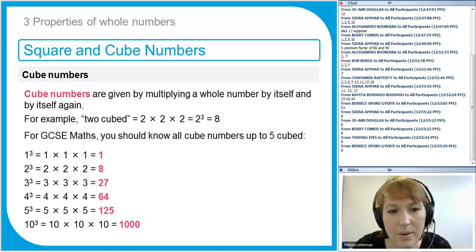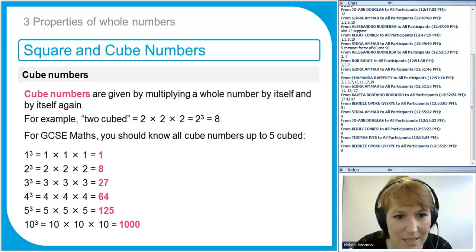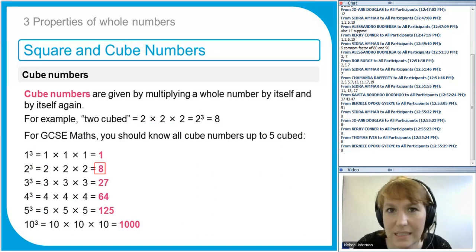Now, as I mentioned, for GCSE maths, you need to know all the cube numbers up to 5 cubed. They're quite easy. 1 times 1 times 1, that's easy. 2 times 2 is 4, times 2 is 8. So 2 cubed is 8. Now 3 cubed, 3 times 3 is 9, and 9 times 3 is 27. So 3 cubed is 27.